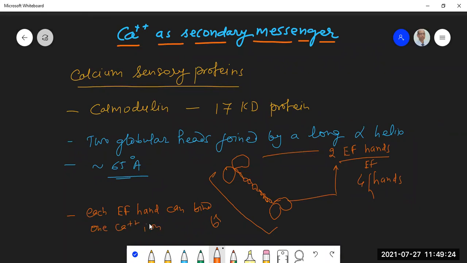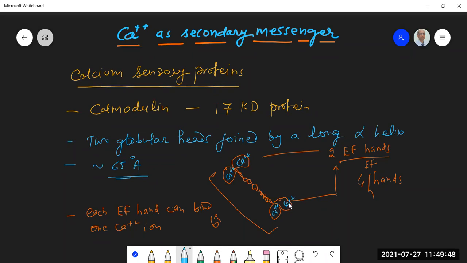It has a binding site for one calcium ion. That means calmodulin can bind to 4 calcium ions, 2 on this side and 2 on the other. If I draw it for you, you can write down calcium. So calmodulin can bind to 4 calcium ions.